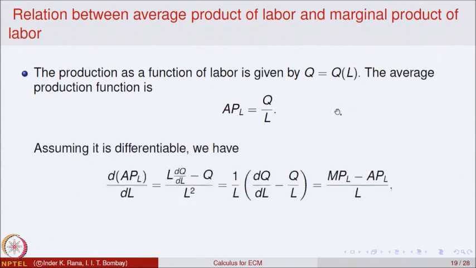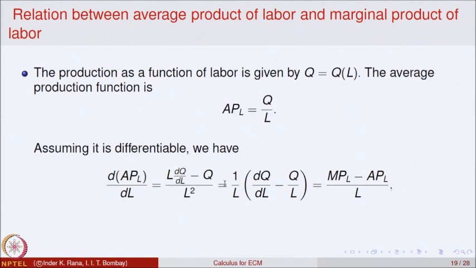So, if we analyze this, assuming everything is differentiable, the derivative of the average production as a function of L will be, by the quotient rule, L times derivative of Q by L minus Q times derivative of L, all over L square.